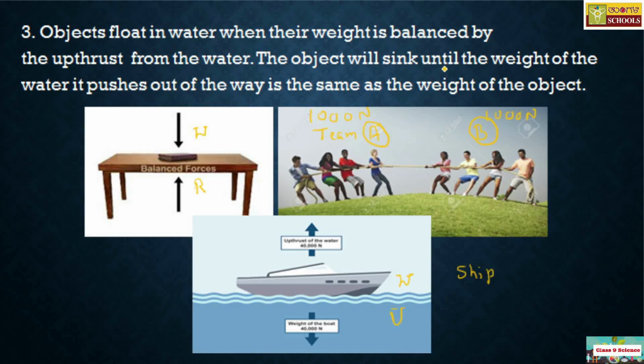The object will sink until the weight of the water it pushes out of the way is the same as the weight of the object. This process goes on until the same weight is exerted by the water as well. That is called upthrust. So weight and upthrust are balanced in this case, and hence one can say it is a balanced force. I hope you got the concept of balanced force.